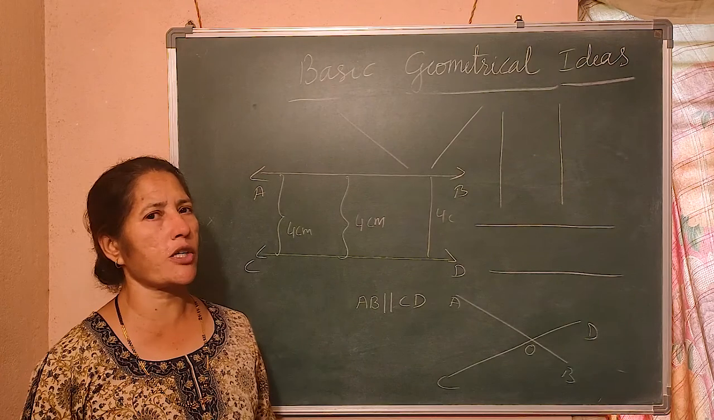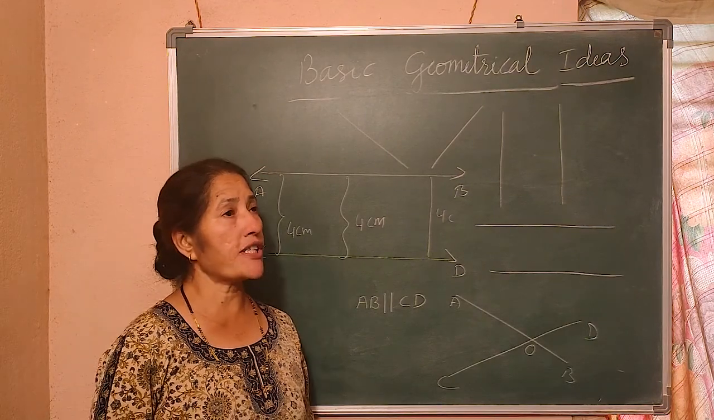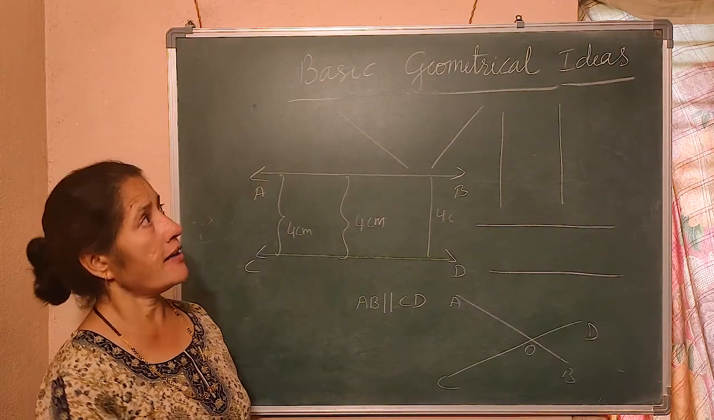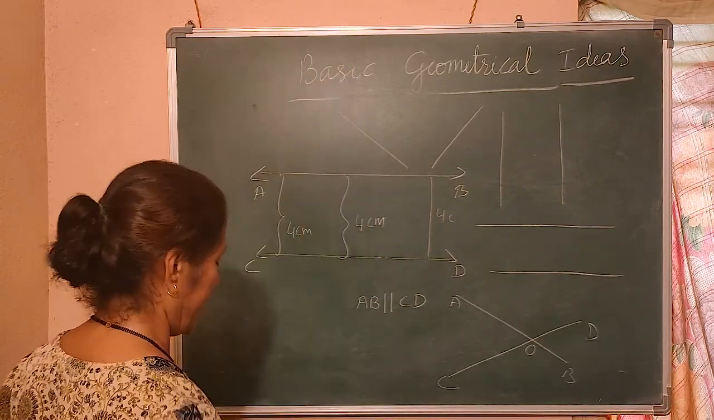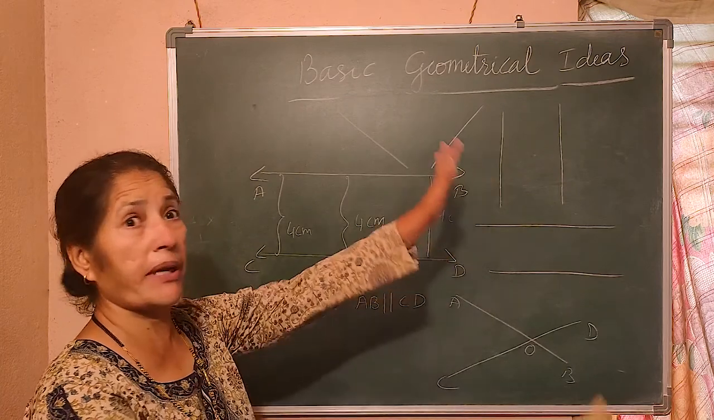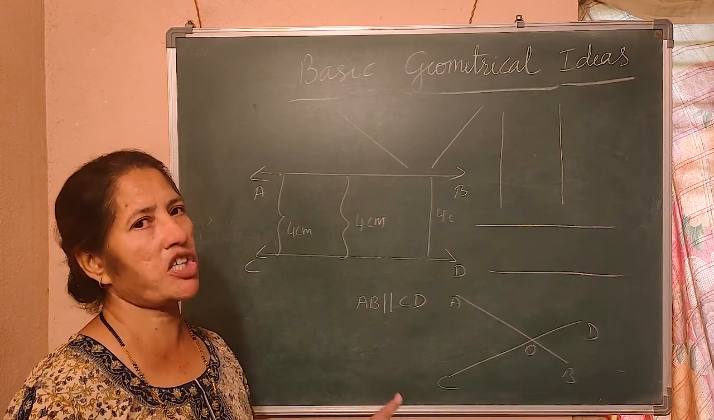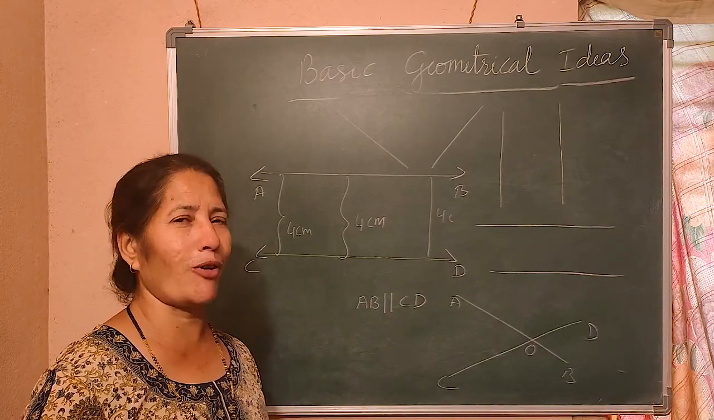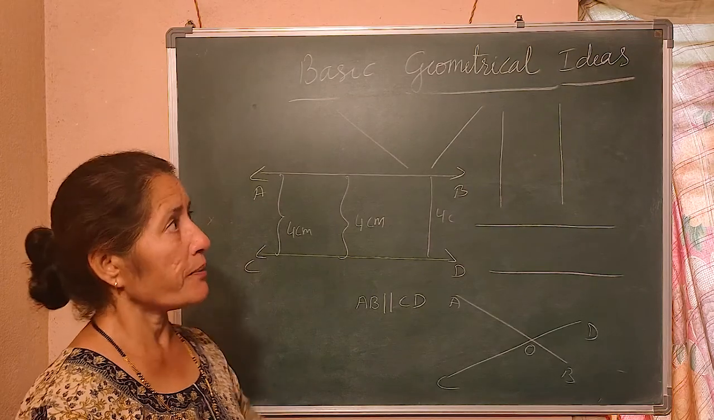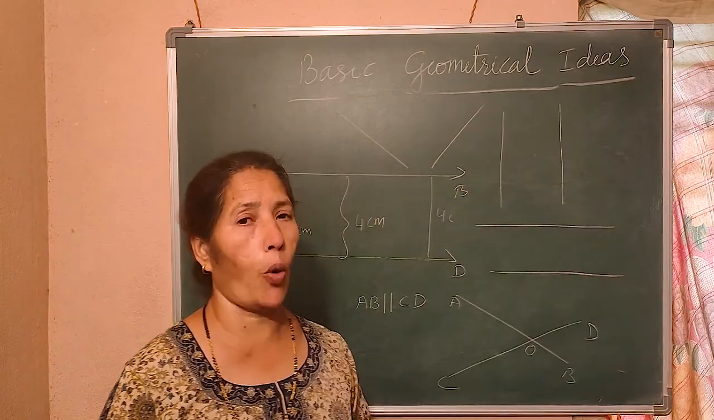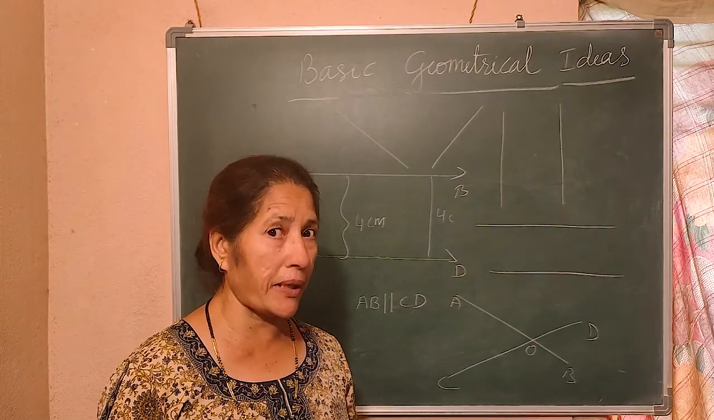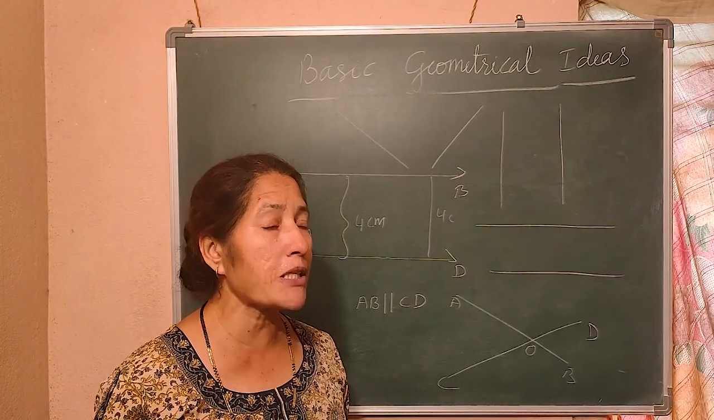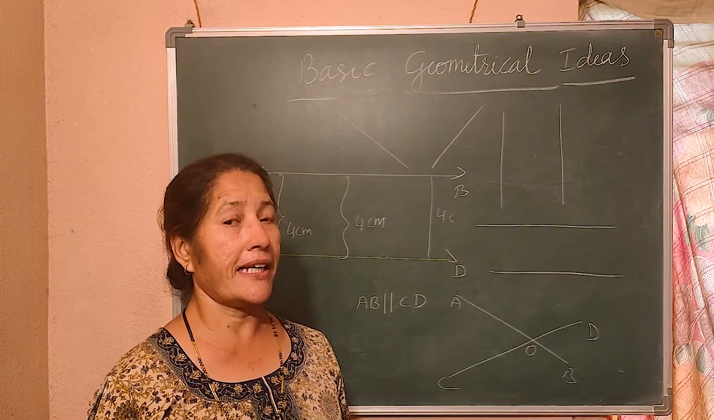Next, horizontal lines. Where can you see horizontal lines? If you see a wall, up and down, they are horizontal, they never meet each other. If they meet each other, then your building collapses, right? If you see the window, that upper end and lower end, will they meet? No, they are all examples of parallel lines.